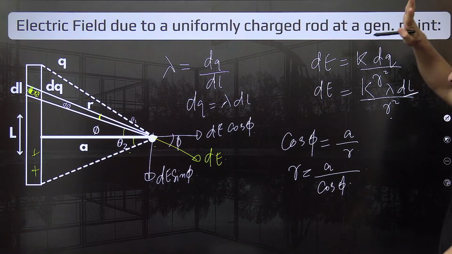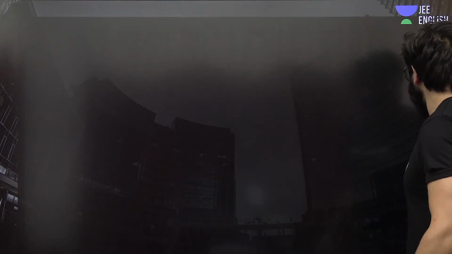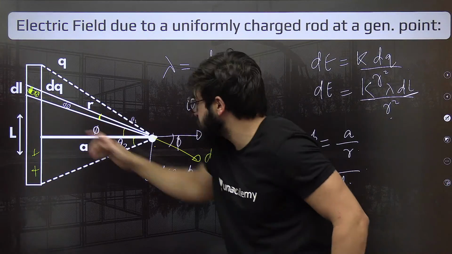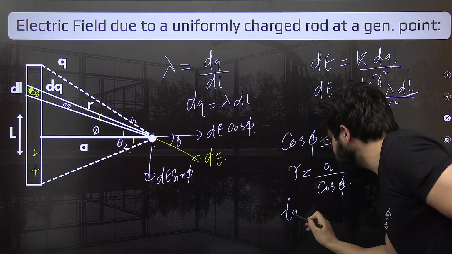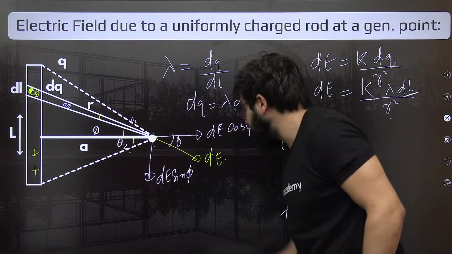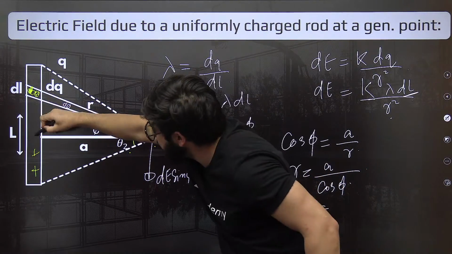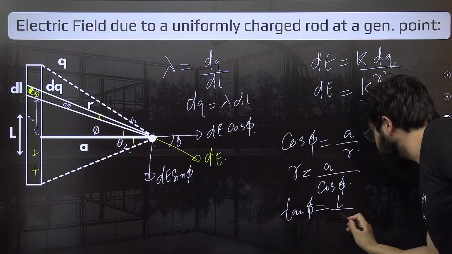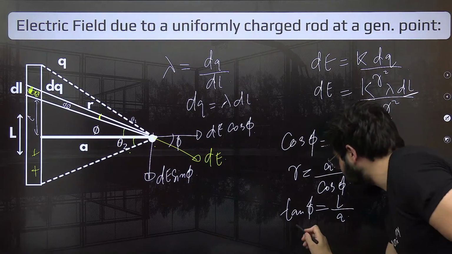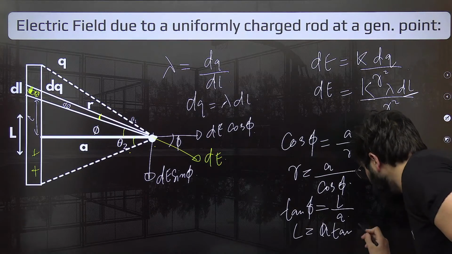Now we need to change this dL also. Let's change this dL in terms of d phi also. Can I say from this triangle only, if this angle is phi, tan of phi will be what? Perpendicular upon base, that is this L, from here to here, this is L, L upon A. So I can definitely write L is basically A tan of phi.